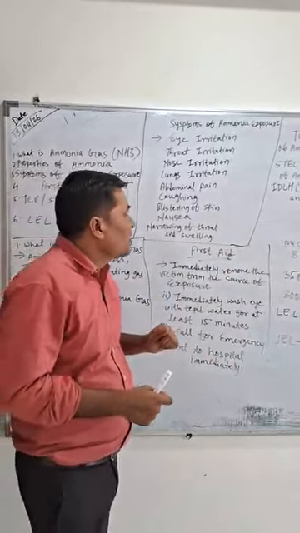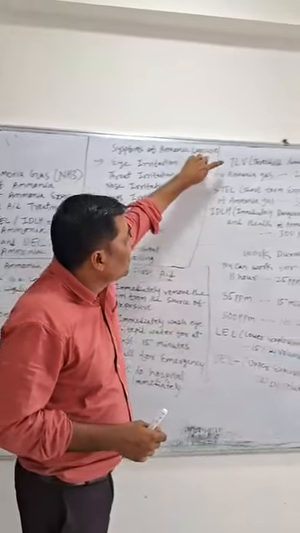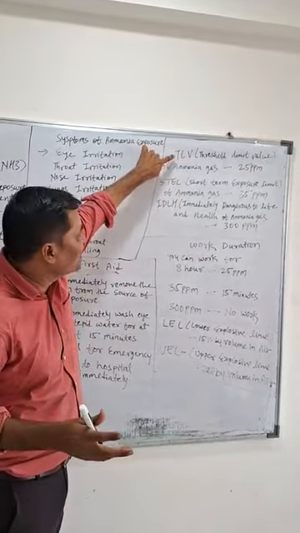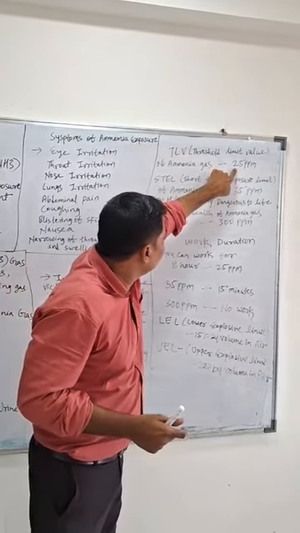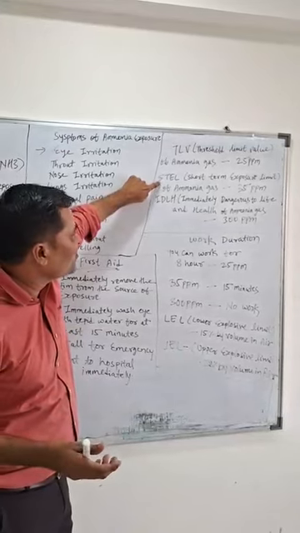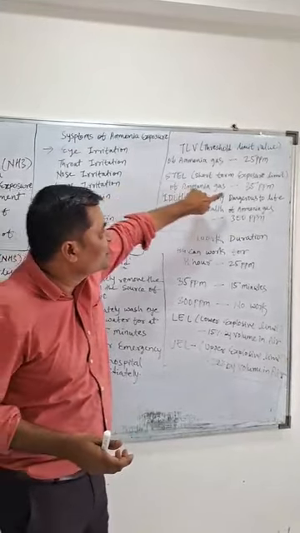Okay. Now we'll discuss TLV, threshold limit value. The threshold limit value of ammonia gas is 25 ppm. And STEL, short term exposure limit. The short term exposure limit of ammonia gas is 35 ppm.